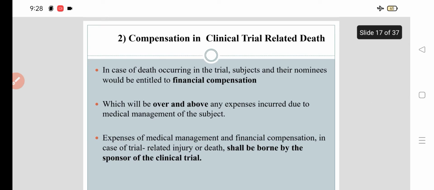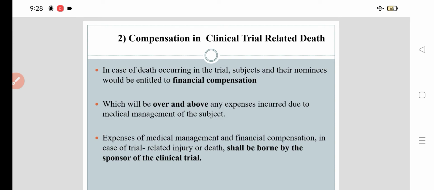Now, compensation in clinical trial related death. In case of death occurring in the trial, the subject's nominees would be entitled to financial compensation, which will be over and above any expenses incurred due to medical management of the subject.